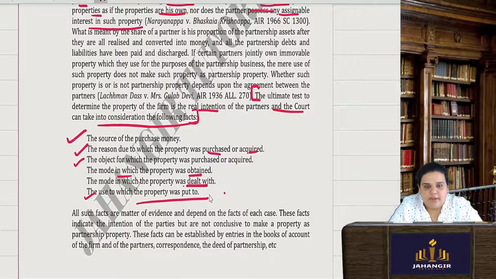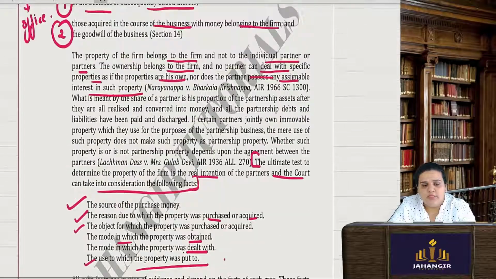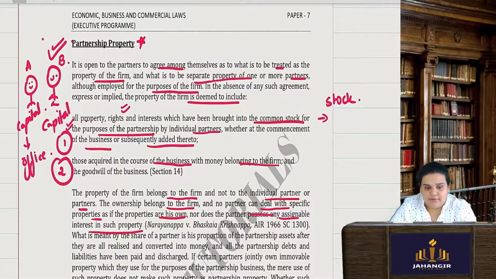Thus, it is always advisable to put it down in writing what they want to treat as partnership property and what they want to treat as an individual partner's property. This is all in the absence of an express agreement.